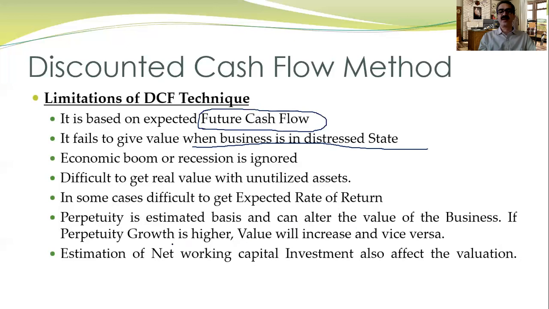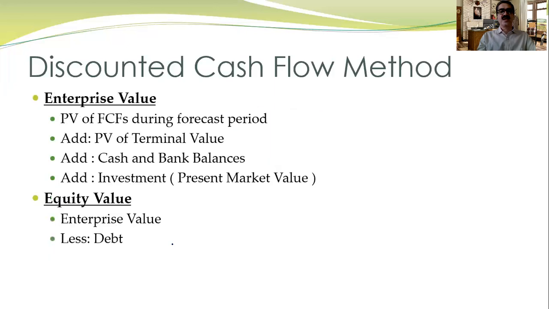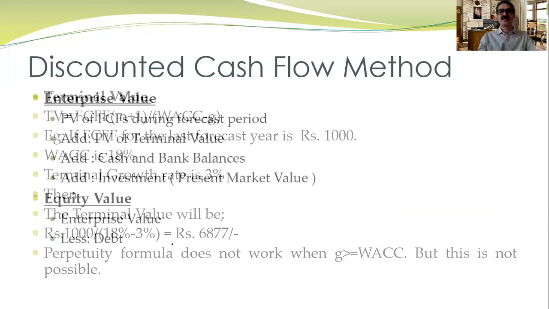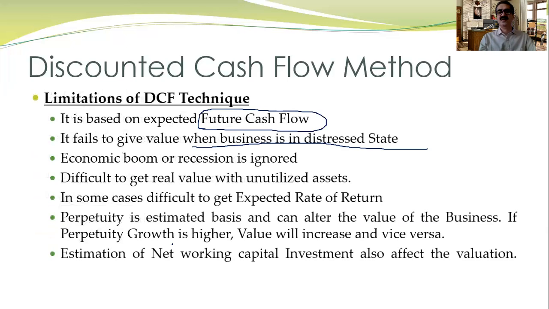So in my earlier example, if my G is 4%, my value will increase. If my G is 2%, my value is 6. So there is an inverse relationship here. If my perpetuity growth is higher, then my value will increase and vice versa.